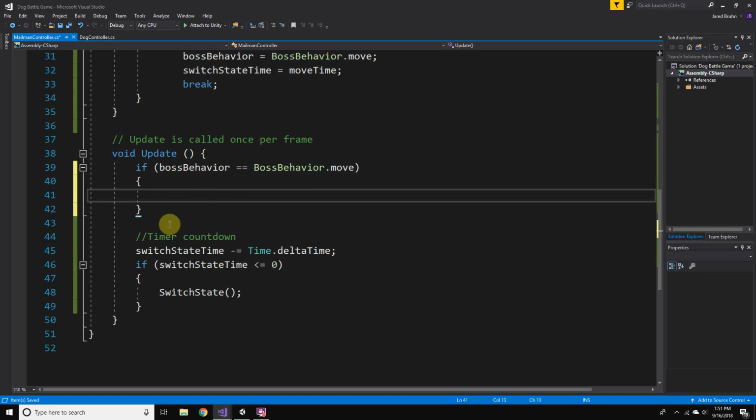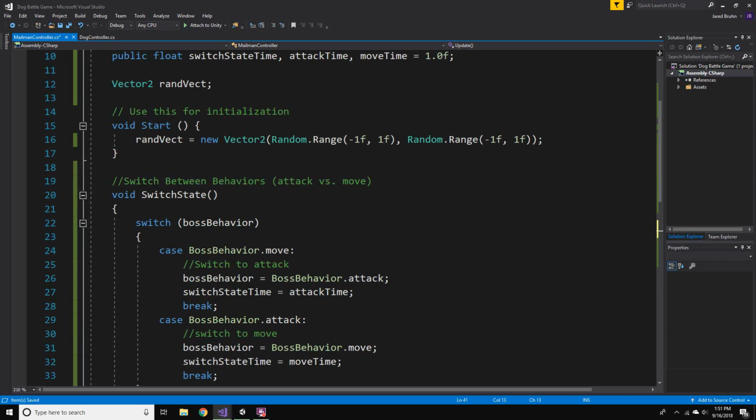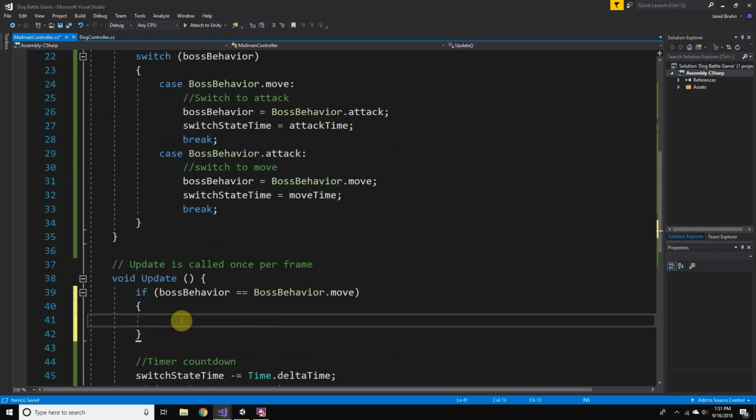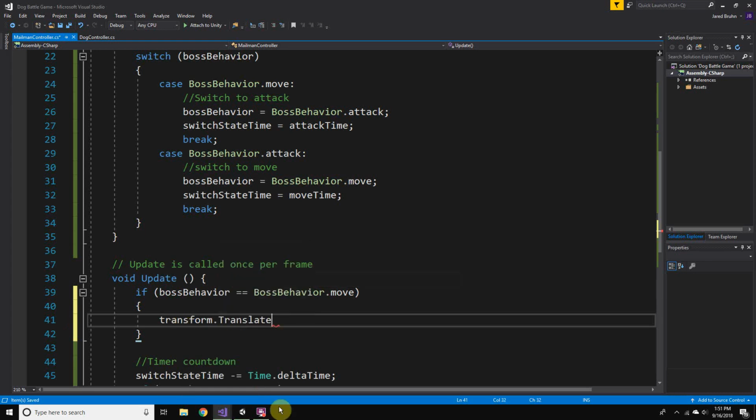So we're going to move him around based on the random vector, and we'll do transform.Translate. So Translate, if you hover over it, you can see the description for this.